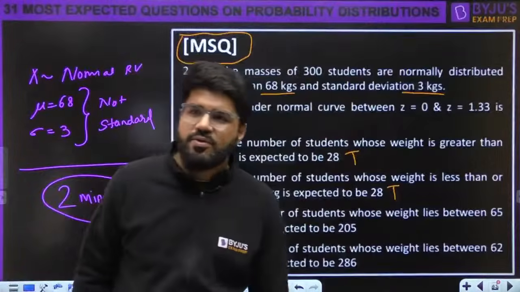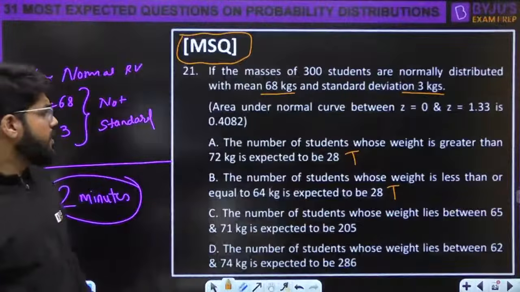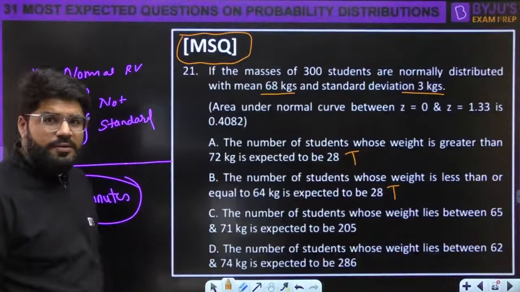Normal distribution का question है तो उसी पर रख लेते हैं. Okay, so only the PDF will be opened using this password.